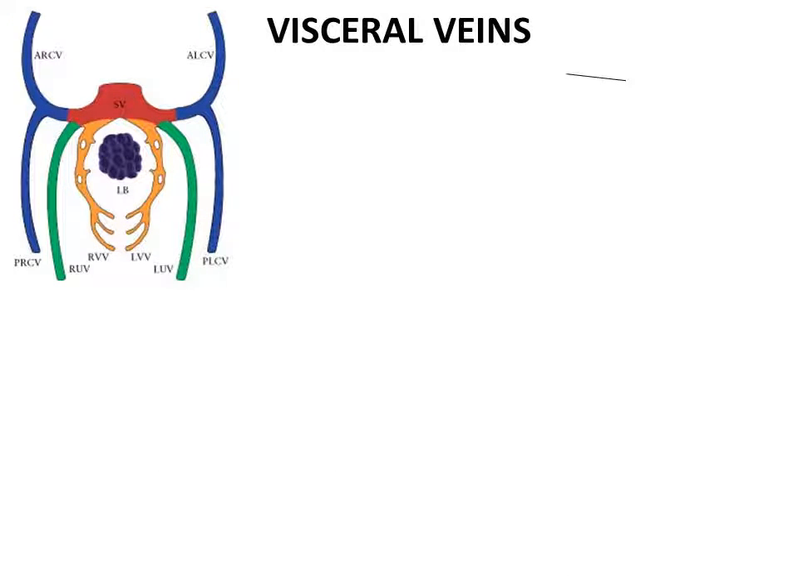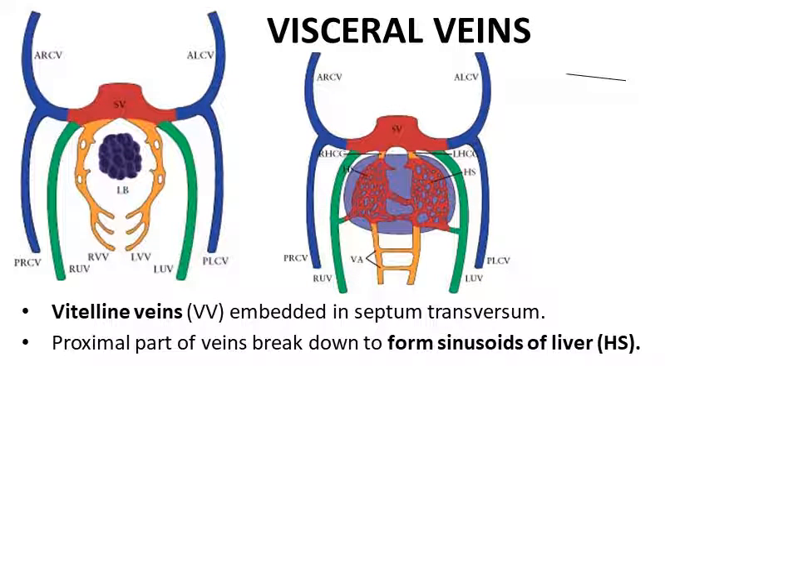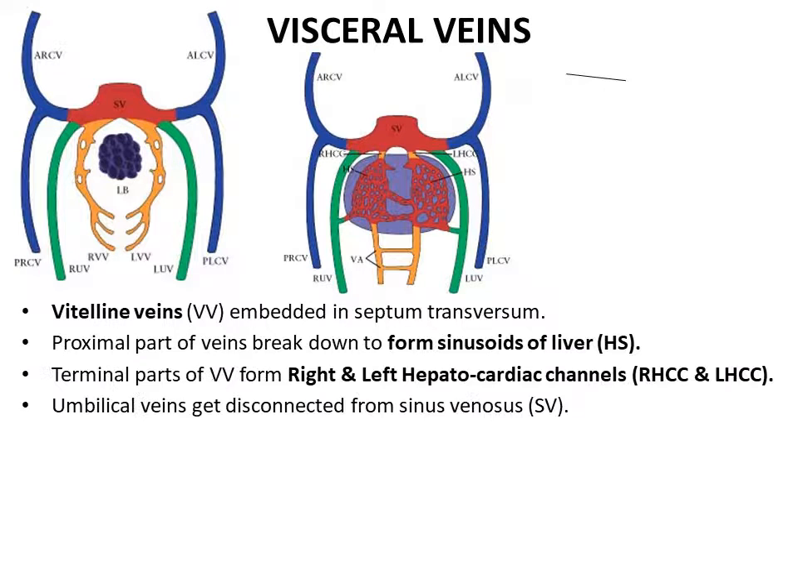Coming to the visceral veins and their fate. The vitelline veins are embedded in the septum transversum, which forms the liver. The proximal part of the vitelline veins breaks down to form the hepatic sinusoids, whereas the terminal part of the vitelline veins form the right and left hepatocardiac channels, which connect the sinusoids of the liver to the sinus venosus.